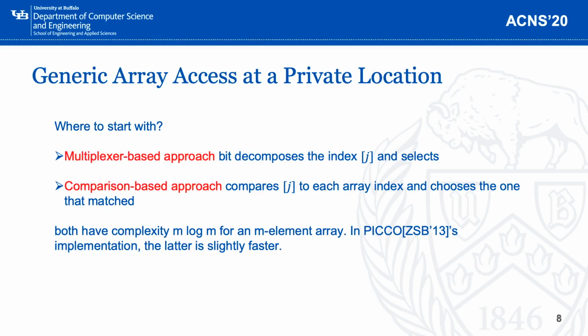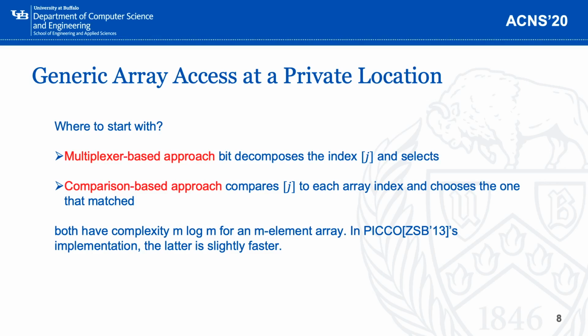Then let's look at the first protocol. So the first question is where should we start? Actually, by using the secret sharing technique, we have two options. The first approach is a multiplexer-based approach.